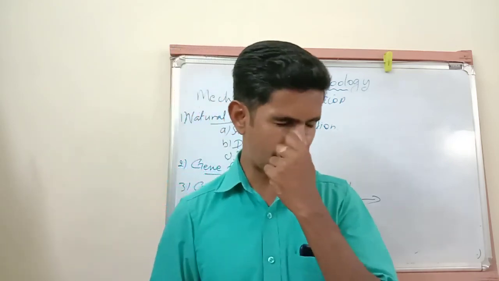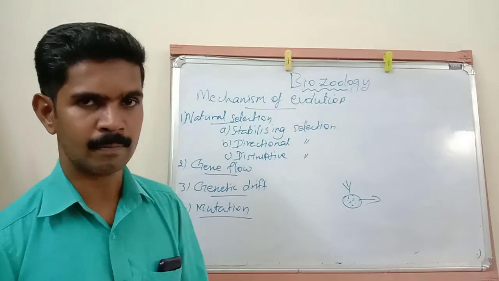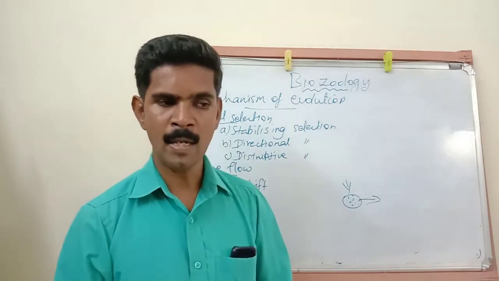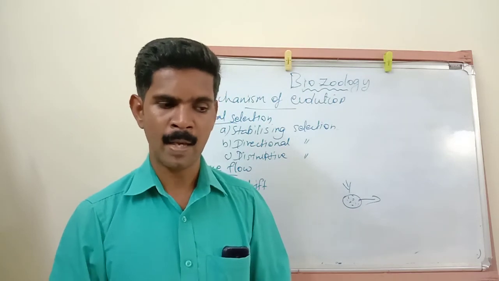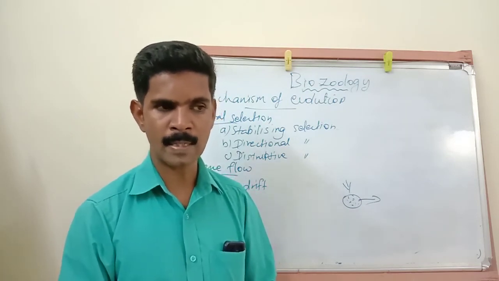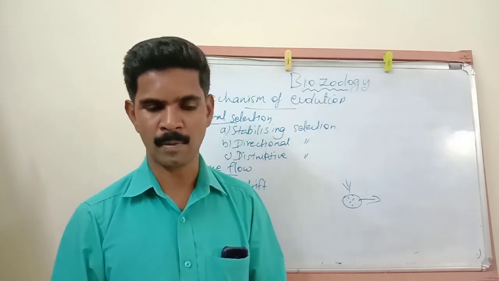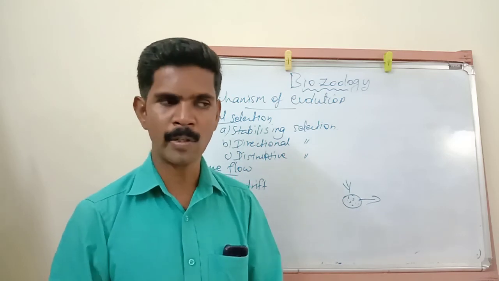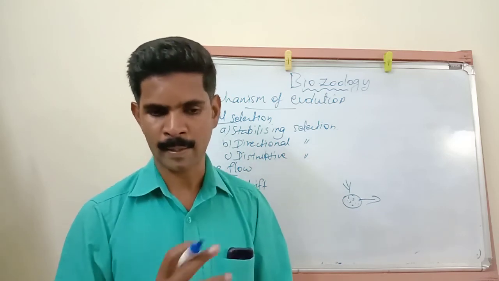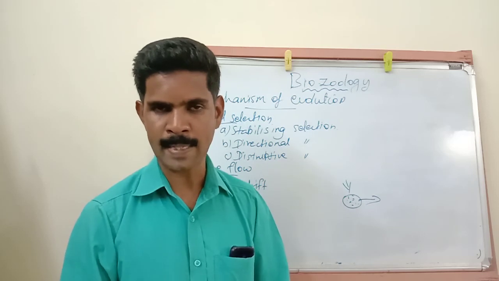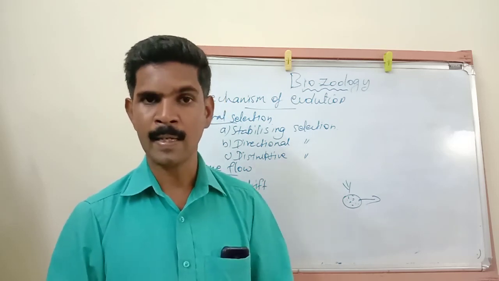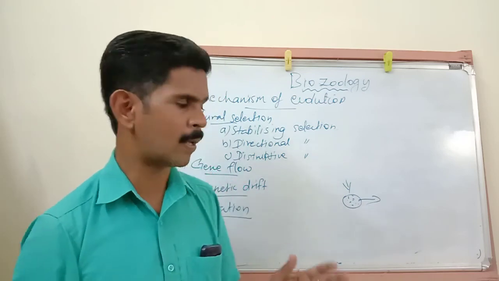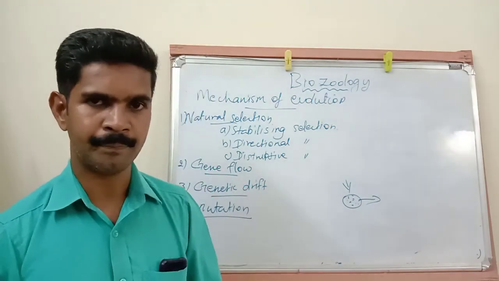So these are the three important points about mutation. Mutation is the original source of all kinds of genetic variations, the rate of mutation is very low in most organisms, and the effect of a new mutation on allele frequency from one generation to the next is not large.